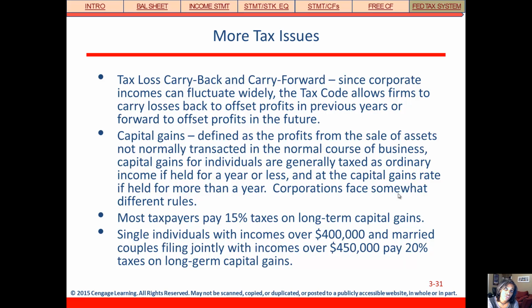For individuals, capital gains are generally taxed as ordinary income, depending on the holding period. So if it's a year or less, it's ordinary, but then there's a capital gains rate if they've held it for longer. And for corporations, it's a little bit different. Most taxpayers pay about 15% on long-term capital gains. But again, if you're in that high income bracket, it could be as much as 20%.